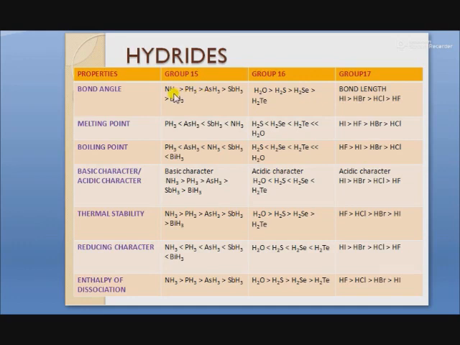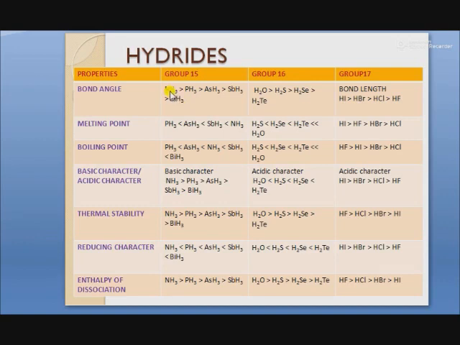Why is the bond angle of ammonia highest and that of bismuth hydride lowest? This is because bond angle depends upon the atomic size and electronegativity of the central atom.